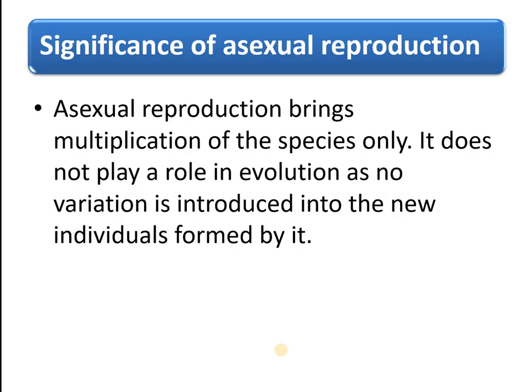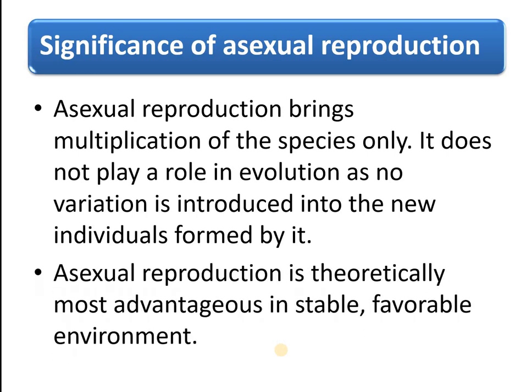What are the significances? One is that asexual reproduction brings multiplication of species only. What is the meaning? Here it increases the number of individuals. It does not play any role in evolution. You know very well, there is no variation in the offspring produced by asexual reproduction, so you can't find any variation. Variation is the tool for evolution.